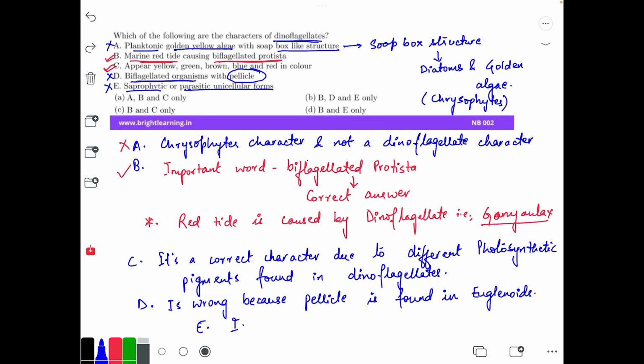So if you look at the options, options B and C are correct. So our correct option, giving the correct characters of dinoflagellates, is B and C.